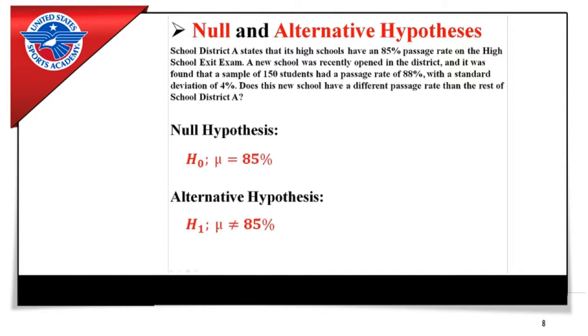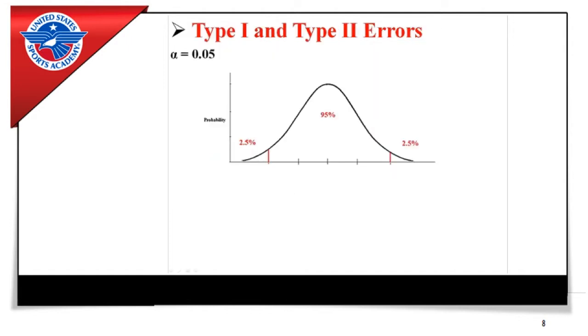So in this example, the null hypothesis, or basically the assumption we're starting with, is that the mean will be equal to 85%. Now the alternative hypothesis, or the claim that we're testing, is that the mean is going to be different than 85%. So now I'm going to add something. I'm going to say, answer this question using an alpha level of 0.05. So this is kind of what the normal distribution looks like when you have an alpha of 0.05.